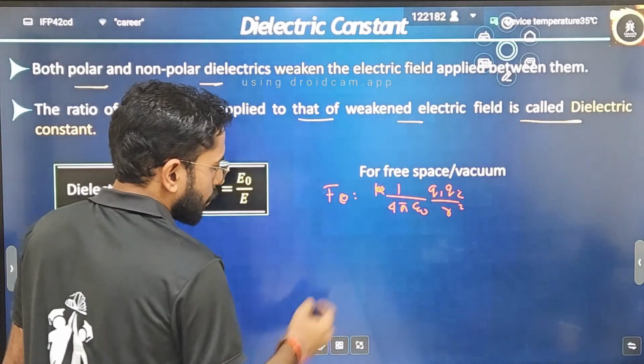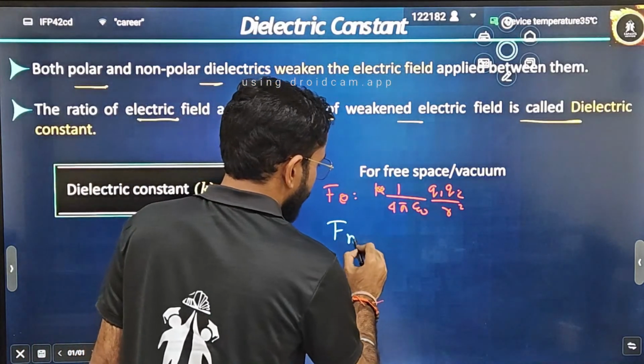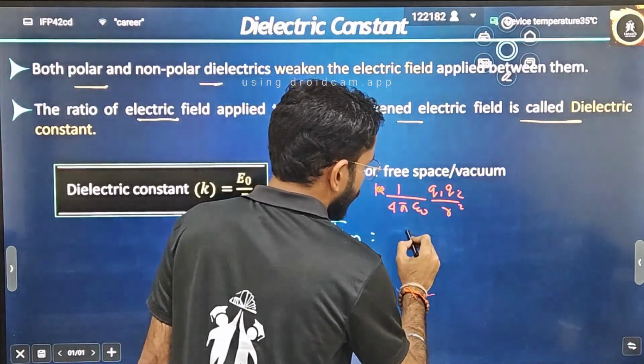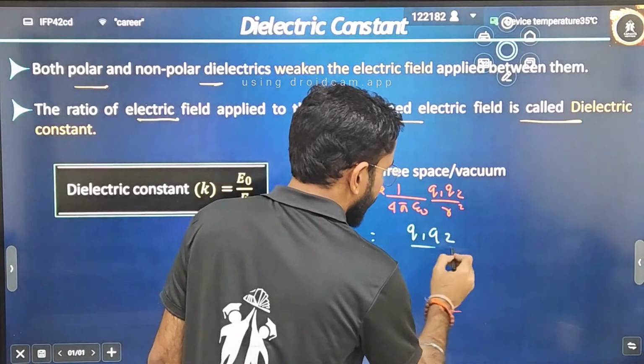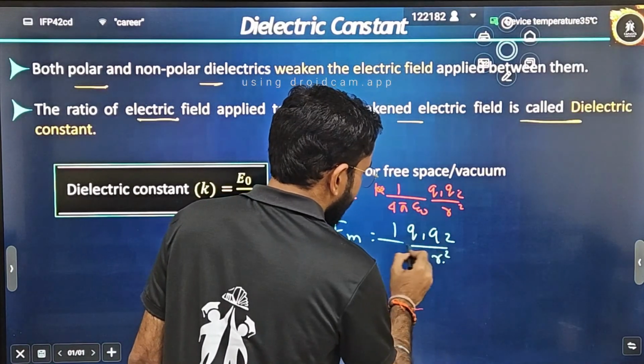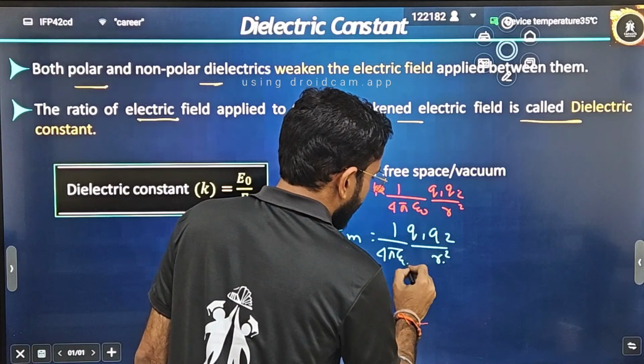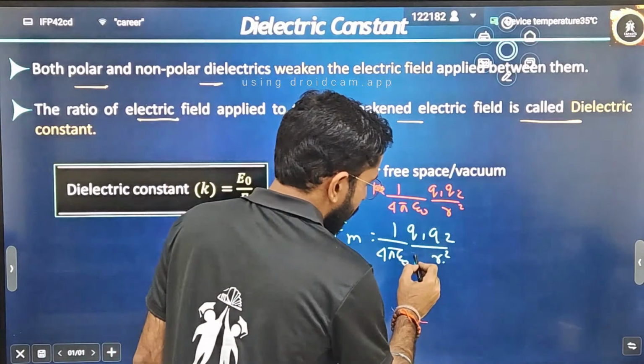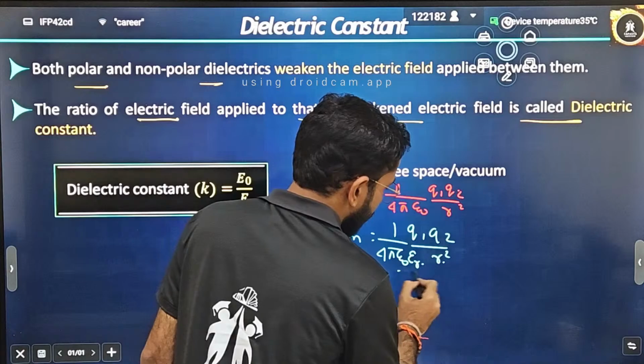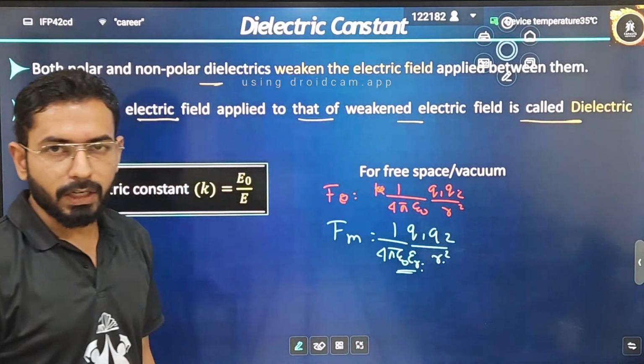Now if I ask you the same Coulomb force in a medium, what did I tell you to do there? q1 q2 will be the same, divided by r square. But here there was a term 4 pi epsilon. I told you to multiply this epsilon naught by epsilon r, so epsilon naught into epsilon r.